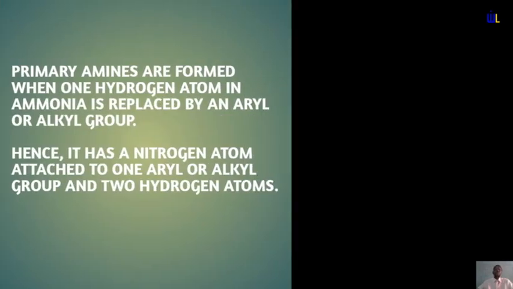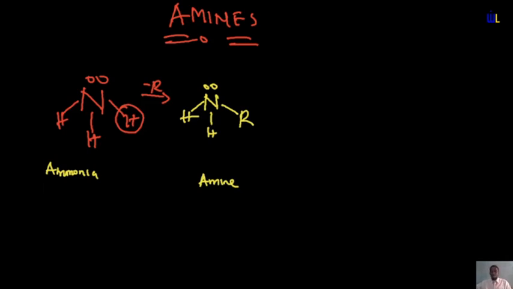The primary amines are formed when one hydrogen atom is replaced in ammonia by an aryl or an alkyl group. And when that happens, you will find out that the primary amine will be made up of one nitrogen atom attached to one aryl or alkyl group and two hydrogen atoms. So let's get to our board to see what happens here.